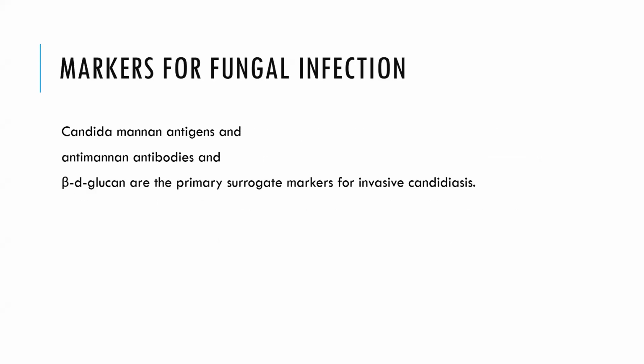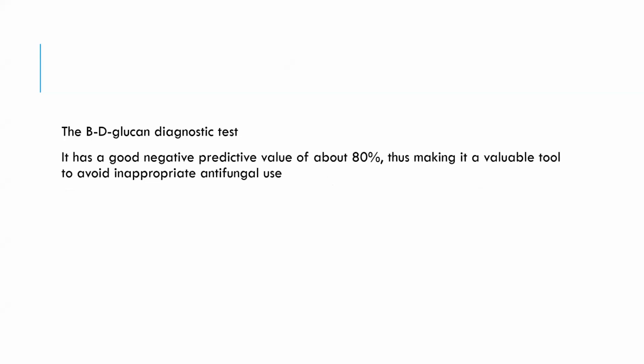Markers for fungal infection are Candida mannan antigen and anti-mannan antibody, and beta-D-glucan is a primary surrogate marker for invasive candidiasis. The beta-D-glucan diagnostic test has a good negative predictive value of 80%, thus making it a valuable tool to avoid inappropriate antifungal use.